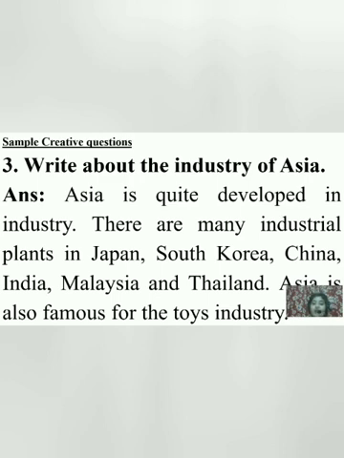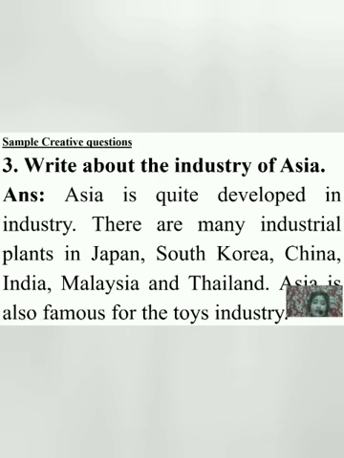Which countries are mainly in this? They are more developed in industrial plants. They are Japan, South Korea, China, India, Malaysia, and Thailand. So how will you write the answer? See, students, Asia is quite developed in industry. There are many industrial plants in Japan, South Korea, China, India, Malaysia, and Thailand.